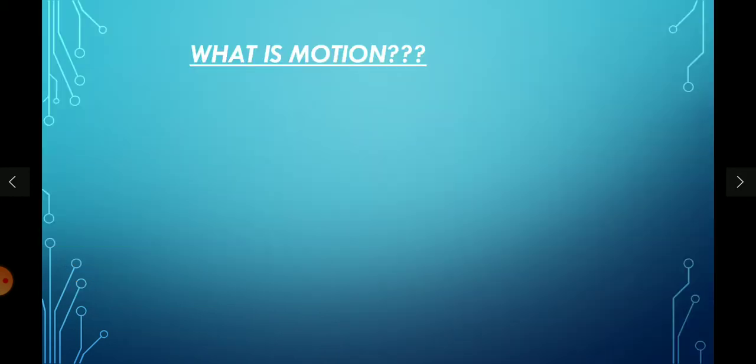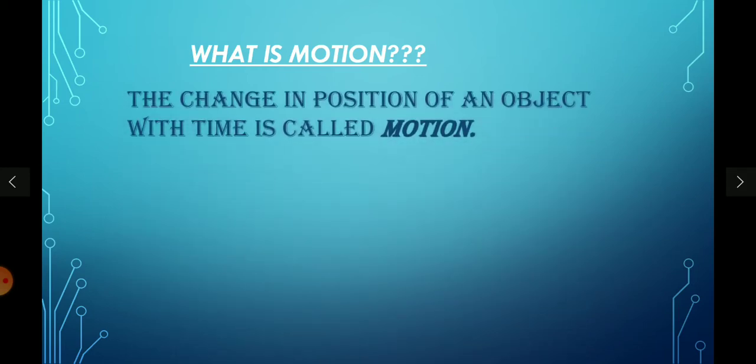So what is this motion? You have already learned about force. What is force? Force is nothing but the pushing or pulling of an object. So what happens if we apply a force on any object or a body which is at rest? It starts moving, and that movement itself is called motion. So the change in the position of an object with time is called motion.